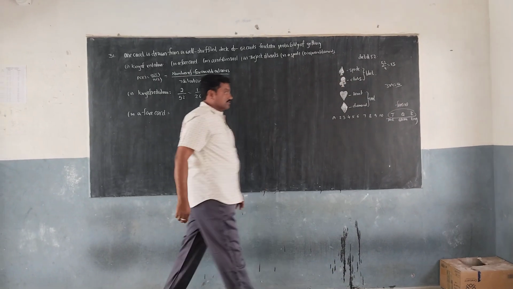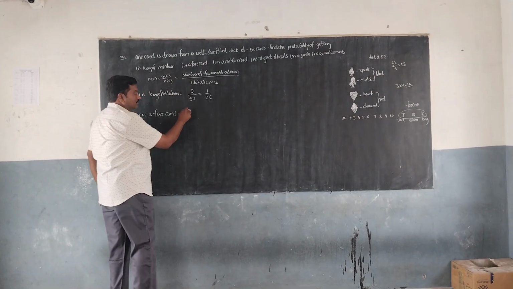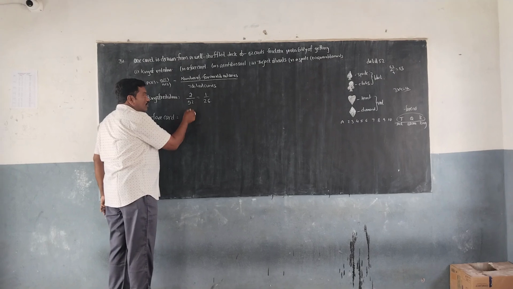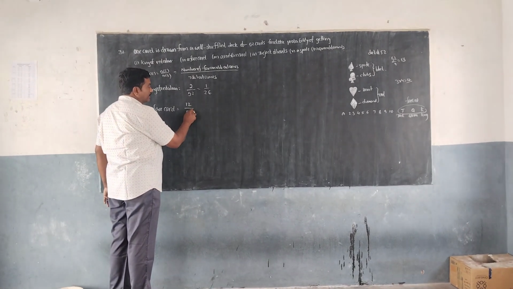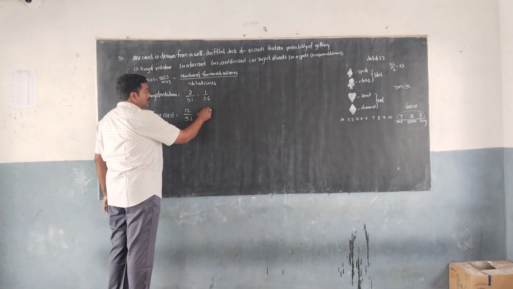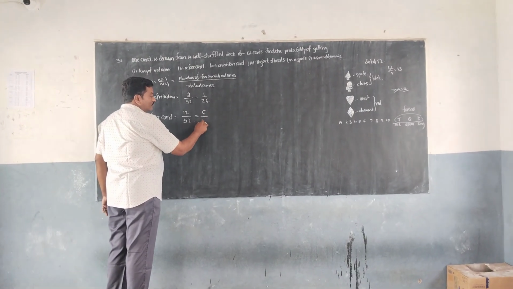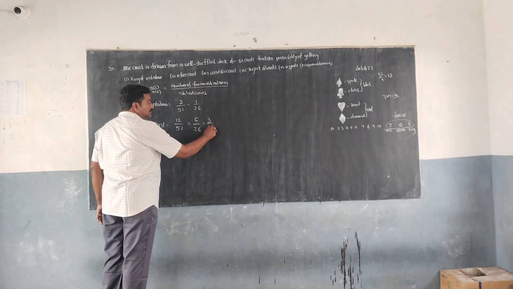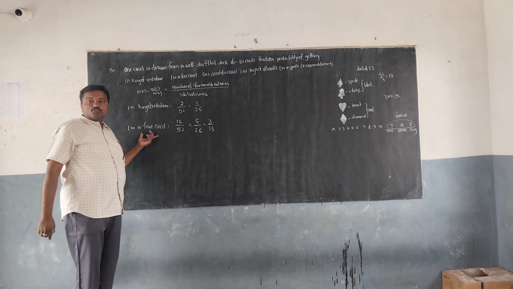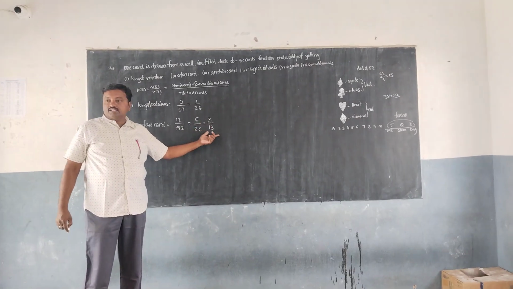Total outcomes for the deck is 52. 12 by 52 simplifies to 3 by 13. So the face card probability is 3 by 13.